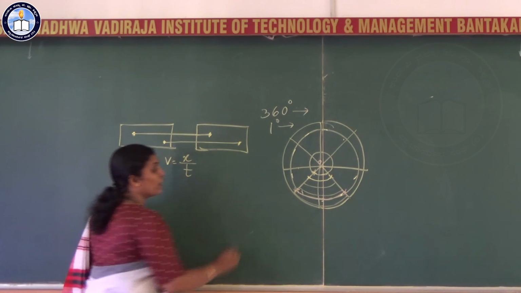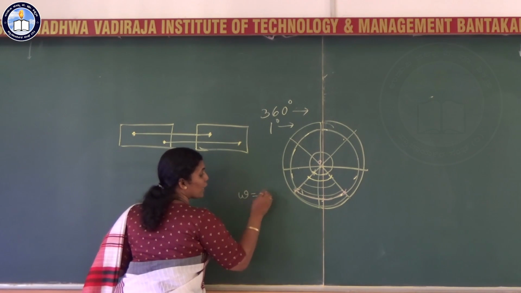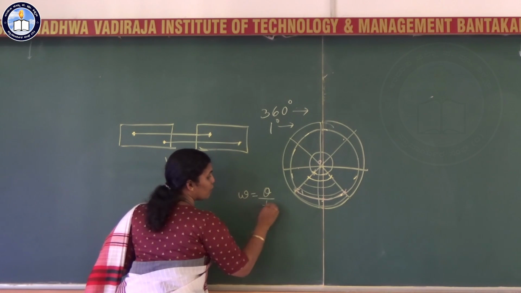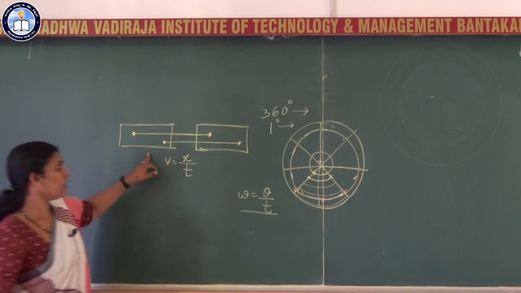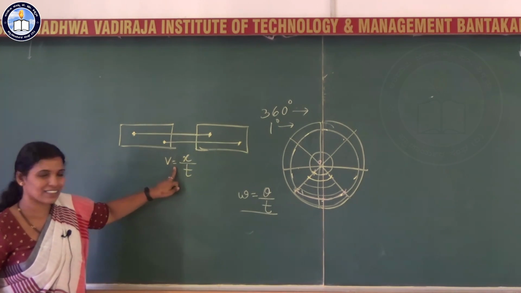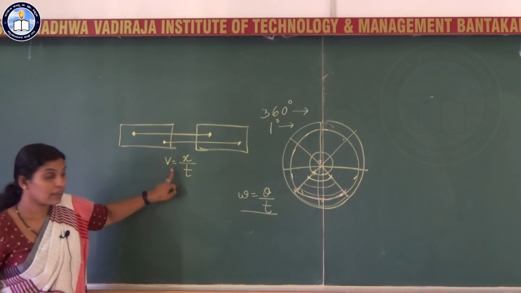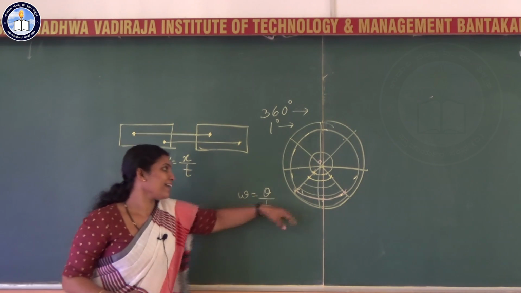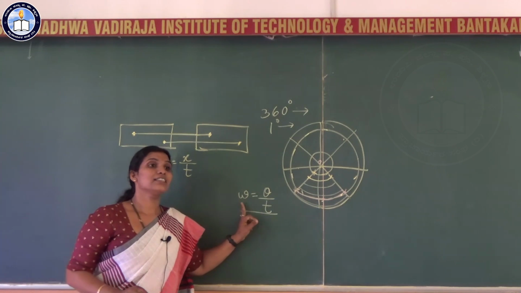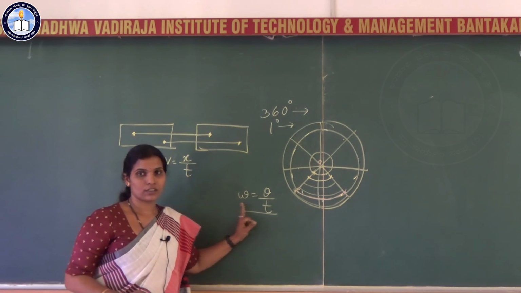Therefore they have the same angular velocity. Here each particle has the same linear velocity. Here each particle has the same angular velocity.